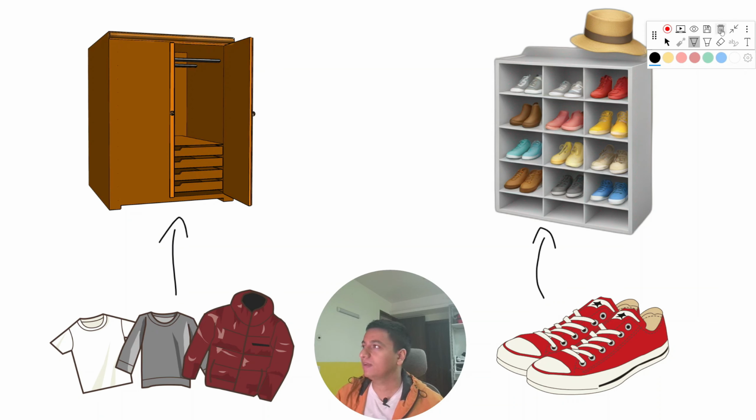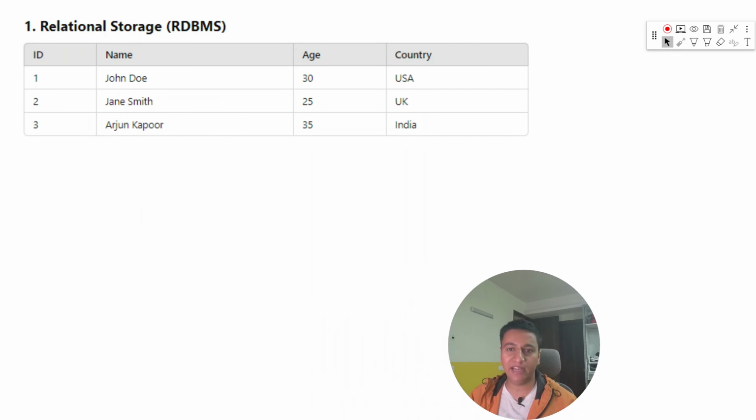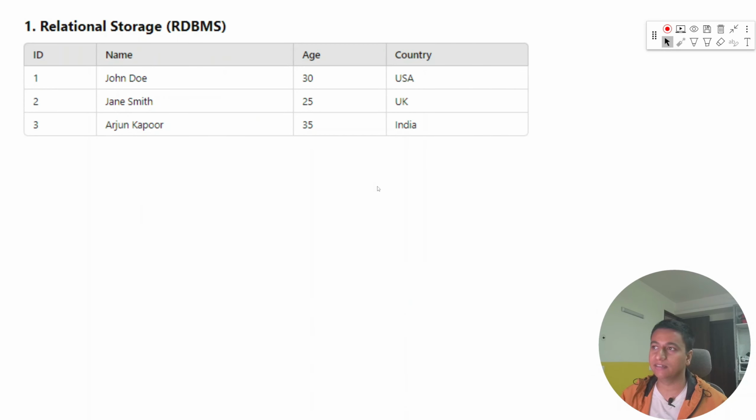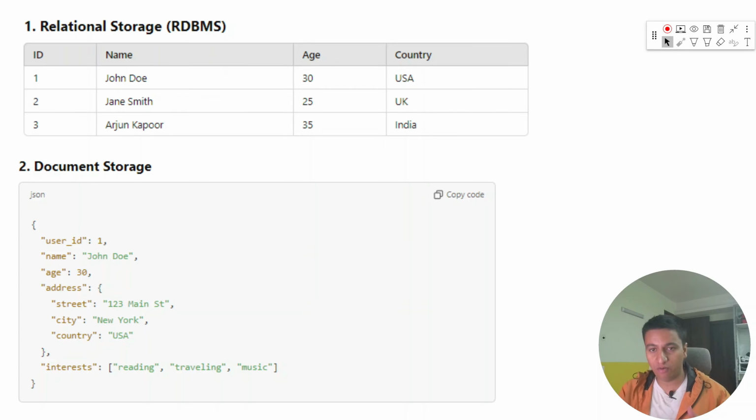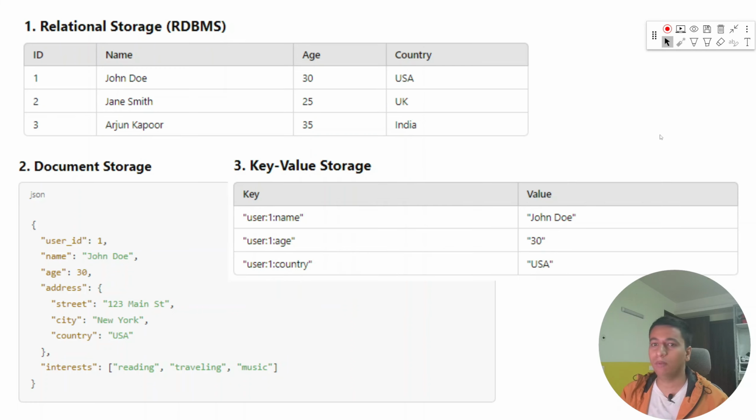Similarly, on the cloud also, we have various types of data structures in which we can store our data. So let's take a look at that. You might have a relational database with rows and columns, so for that you might use an RDBMS like MySQL or Postgres. Or your data might be in a document format, like a JSON file or an XML file, in which case you might use document storage. You might also have a key value store, where you have keys and you have data.